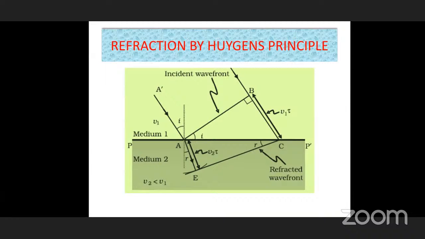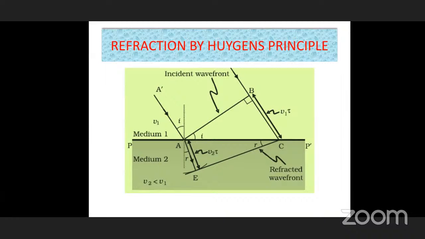While it is falling from medium 1 to medium 2, it is coming at a certain angle. Imagine, while it is coming like this, when point A touches PP dash, the surface of separation, you should remember this PP dash is perpendicular to this paper.